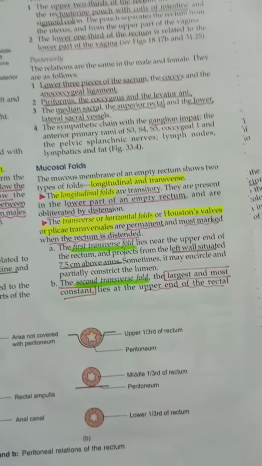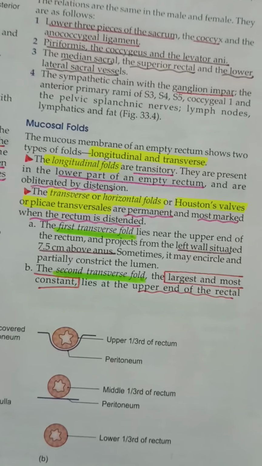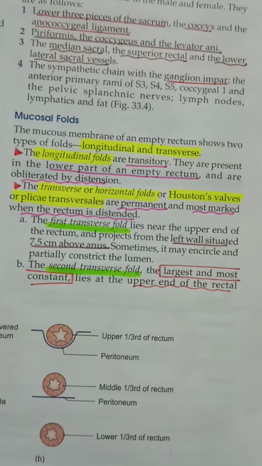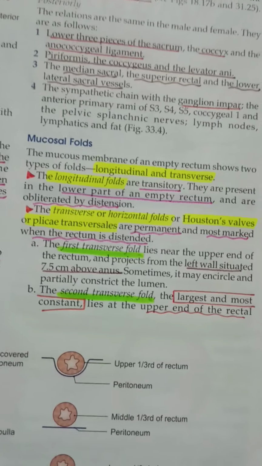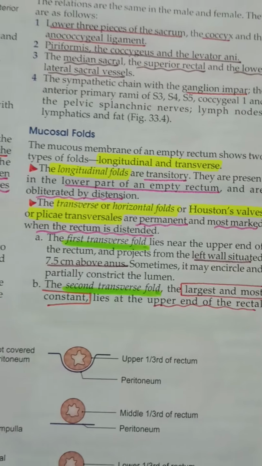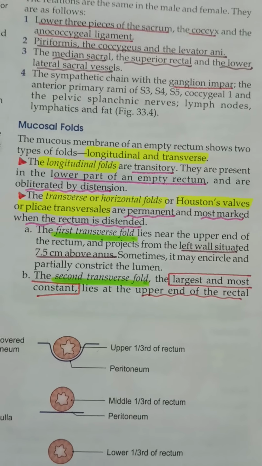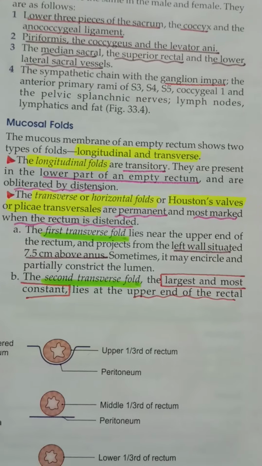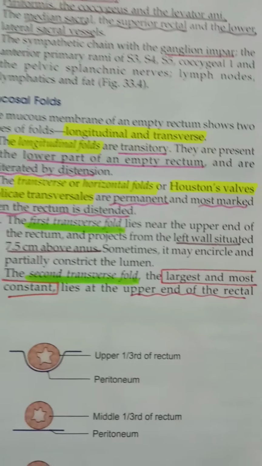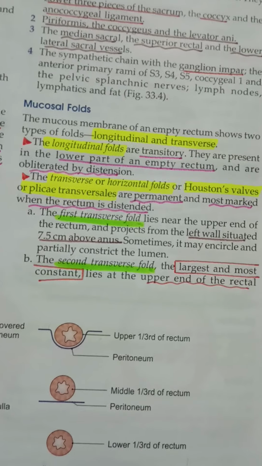Okay, now coming to an important feature of the rectum. You have mucosal folds. So this is the mucous membrane of empty rectum. When you see rectum which is not distended and which is empty, it has two types of folds, a longitudinal fold and a transverse fold. So longitudinal fold, if you see, that's very transitory. They are present in the empty rectum, in the lower part, and they're obliterated by distension. When the rectum gets filled with feces and when it's distended, the longitudinal folds disappear.